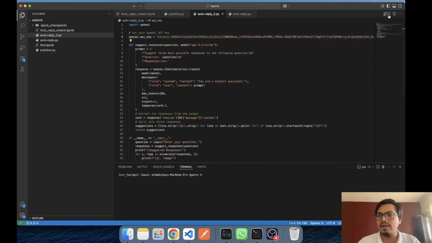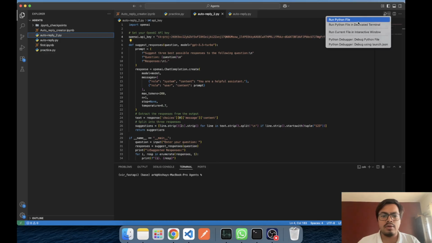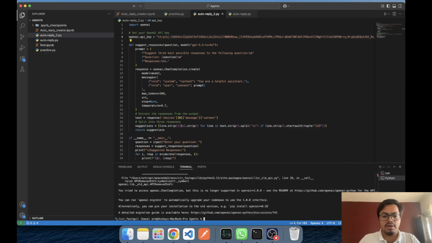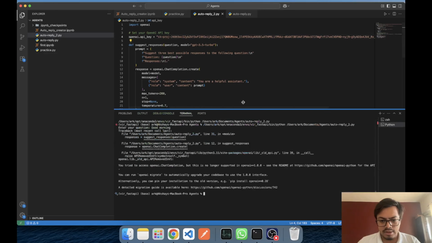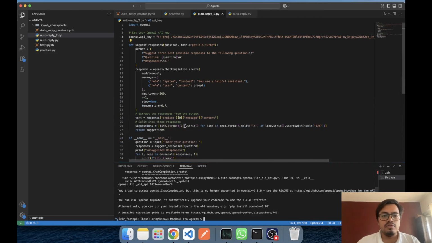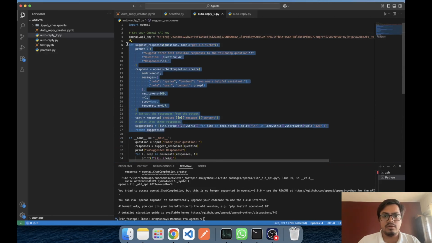Why is this in debugger mode? I don't want debugger. Now here I ran it. Let me ask it a question. Let's say good morning, and it gave me an error that it's no longer supported in OpenAI version 1 and migrated to version 2. So now what I'll be doing is copy pasting this code.